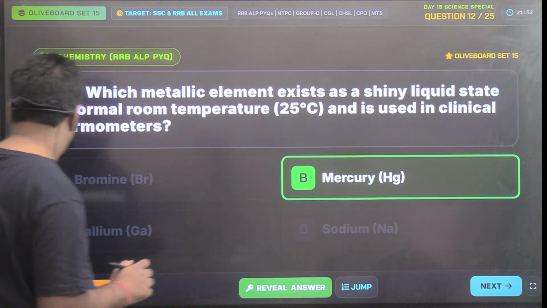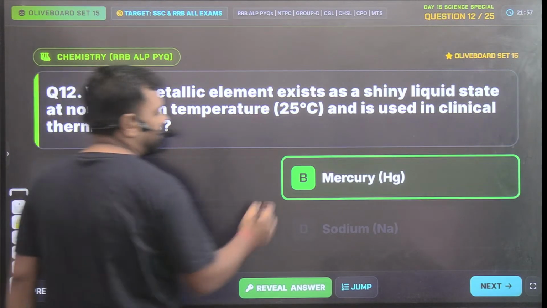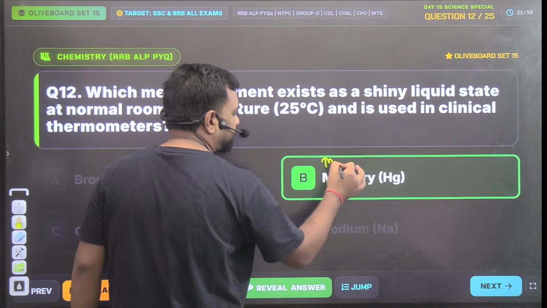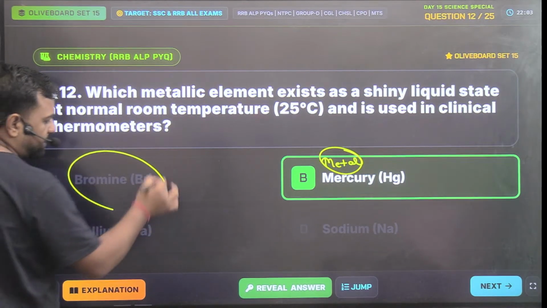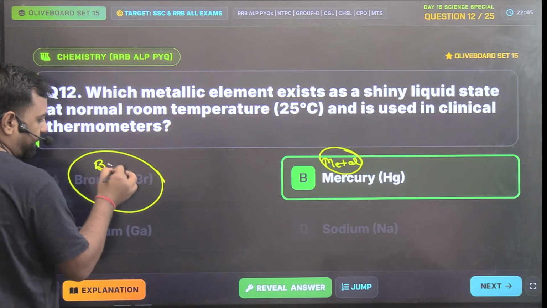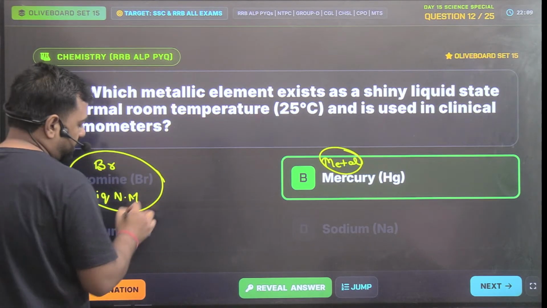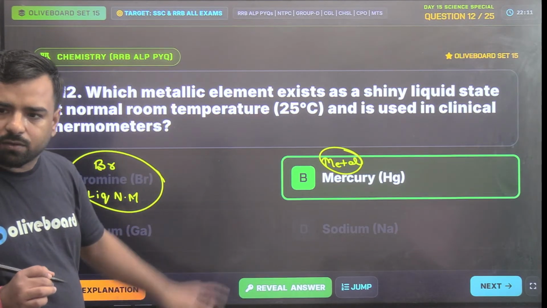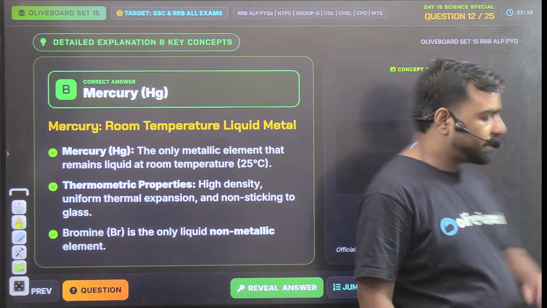But there are a few more points. So guys, as we know, mercury is liquid, but that's a metal, right? And the liquid non-metal is what? That's bromine. So bromine is the liquid non-metal. So a question can be asked from any of them. That's right. Perfect. Okay, so this is also done. What about the next one?